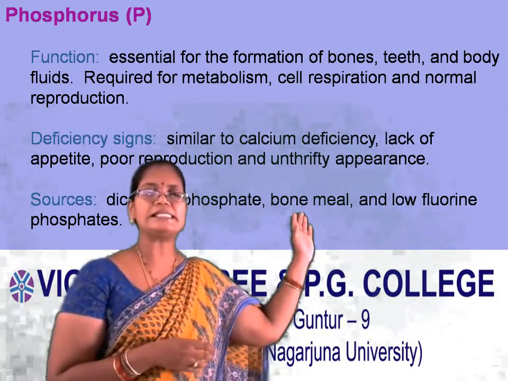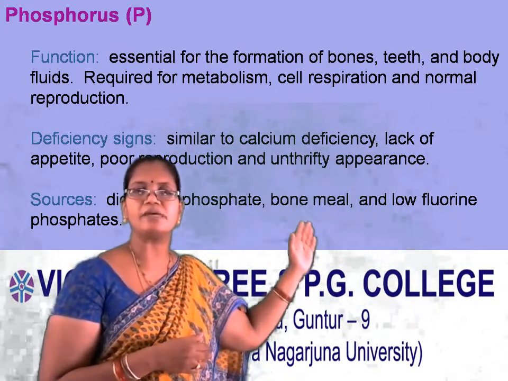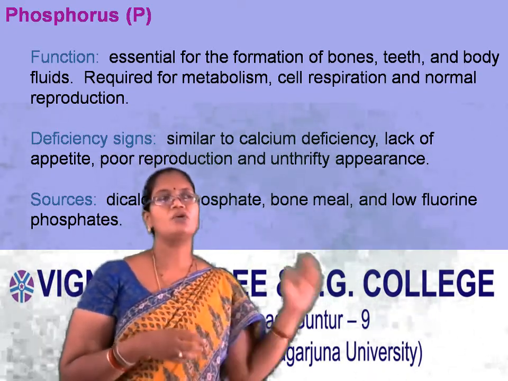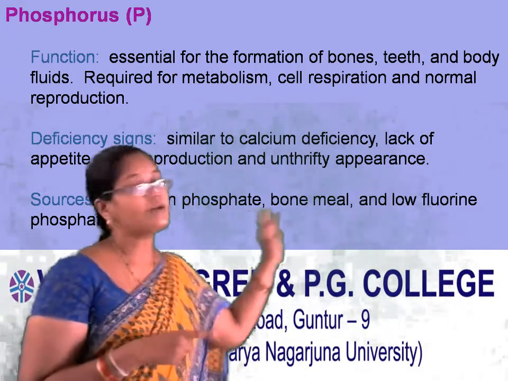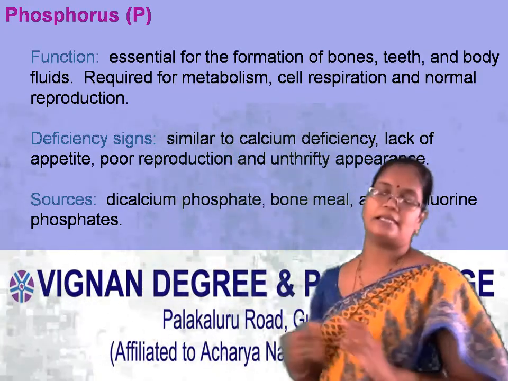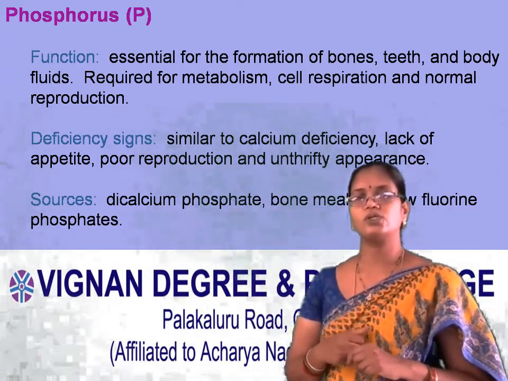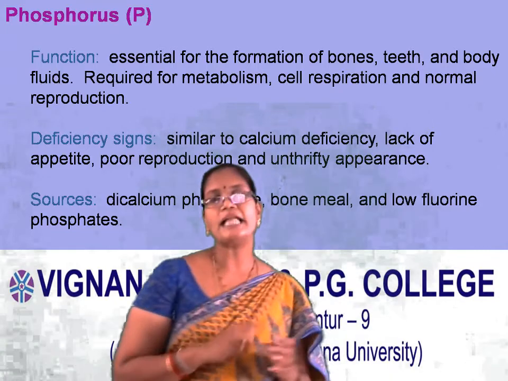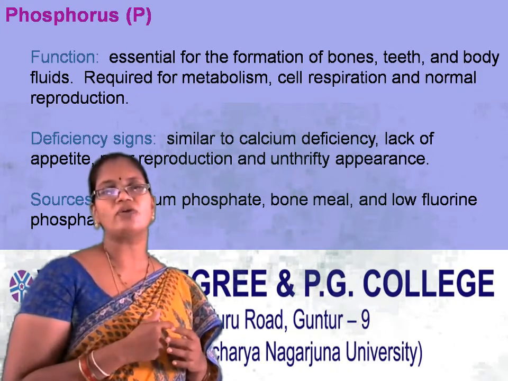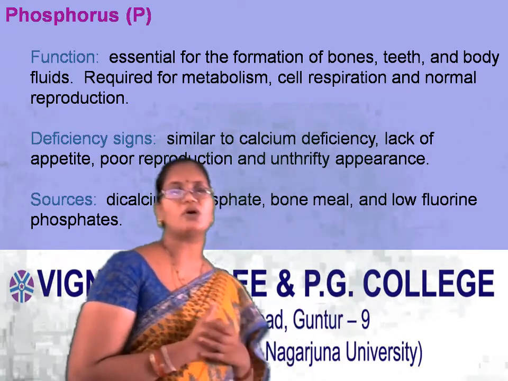Coming to the deficiency signs. Phosphorus deficiency symptoms are similar to calcium deficiency symptoms. What are those? Lack of appetite, poor reproduction, and unthrifty appearance. Next, coming to the sources. What are the sources of phosphorus? Dicalcium phosphate, bone meal, and low fluorine phosphates are the rich sources of phosphorus.